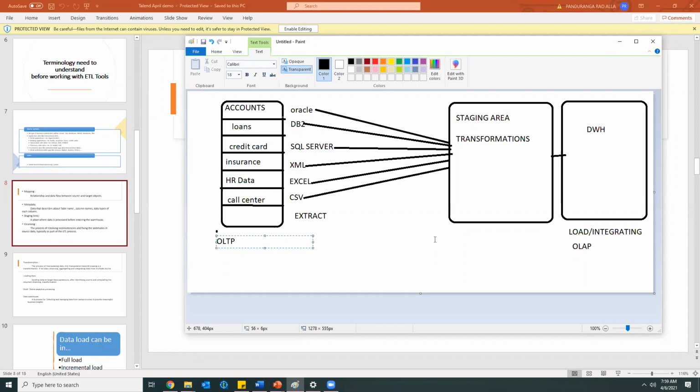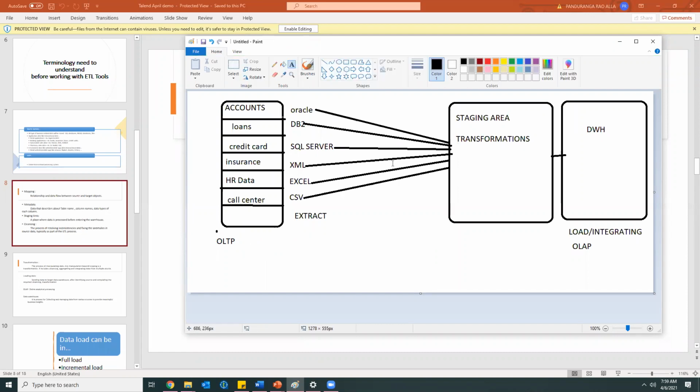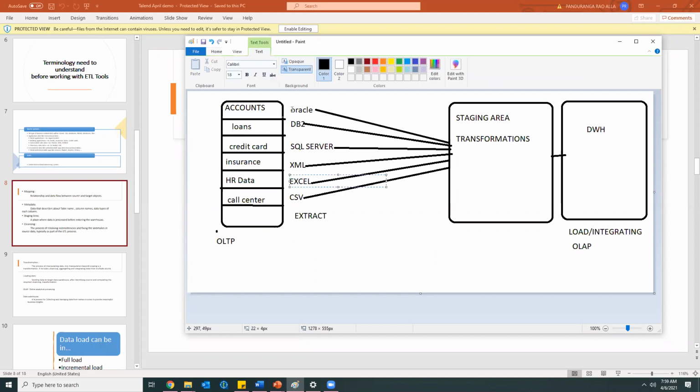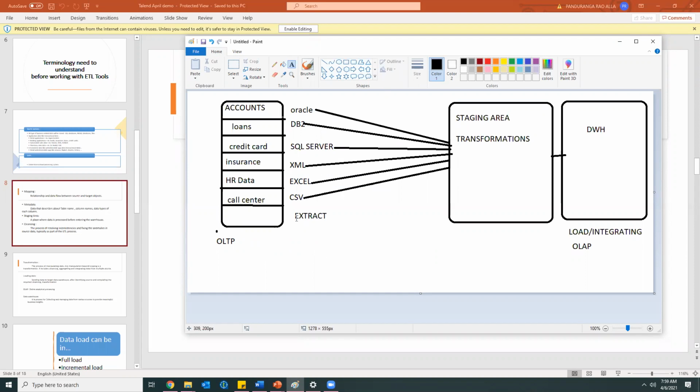Okay, so all this information, like my account details, are there in the Oracle database. After that, my transactional related data will be there in the other database. So these two will be clubbed in the staging area. The data from this table and data from this table, if we need to access them, we need to have some relation between them, right? So commonly we can call it the ID. Some ID should be there.